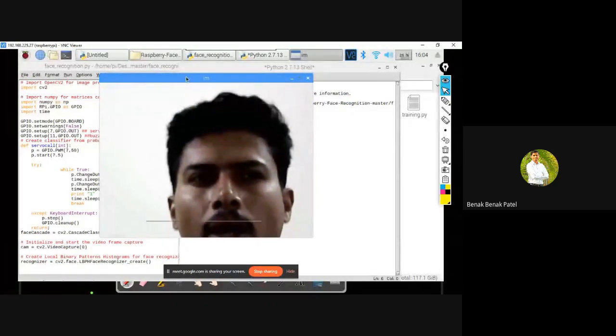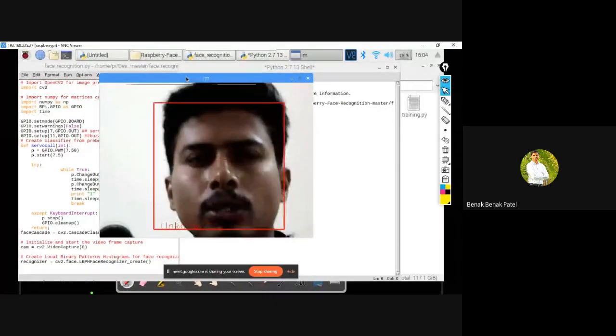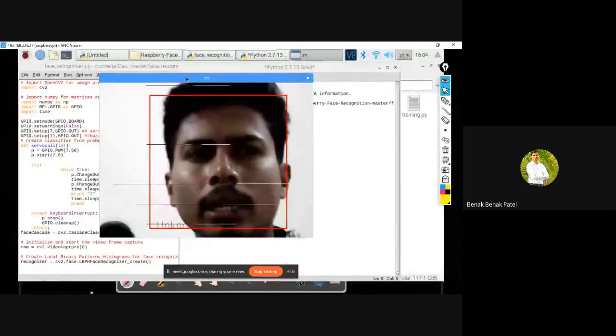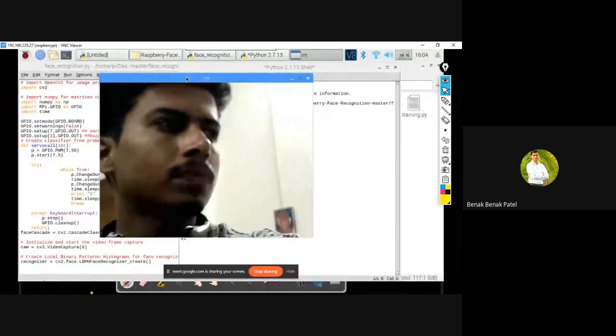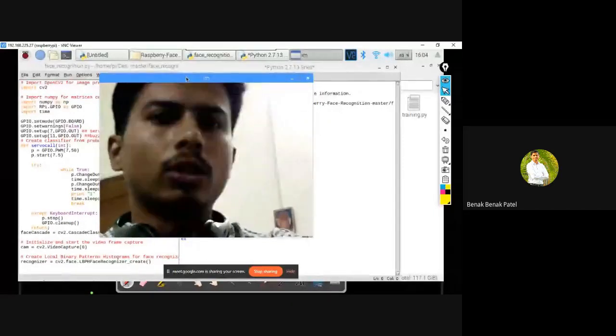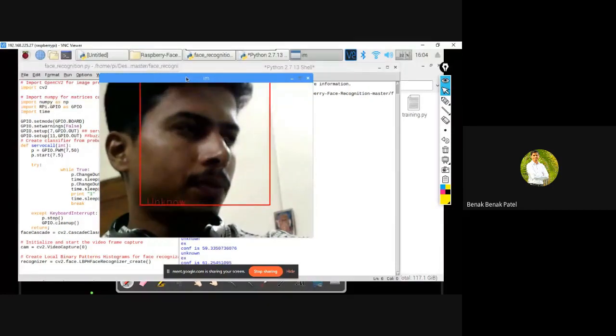Let me change the orientation of my webcam. Its working depends upon the kind of illumination that falls on your face while acquiring the images. It's still giving unknown, because I had programmed this for confidence value 30.